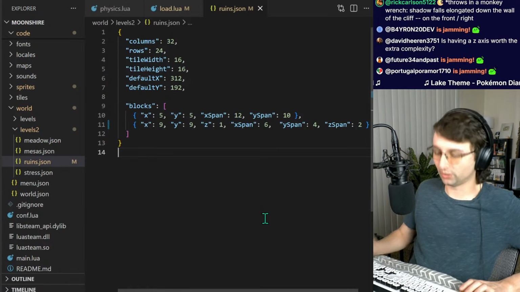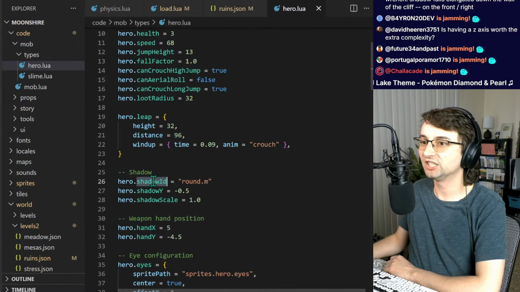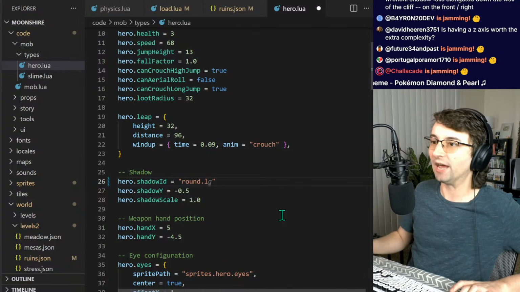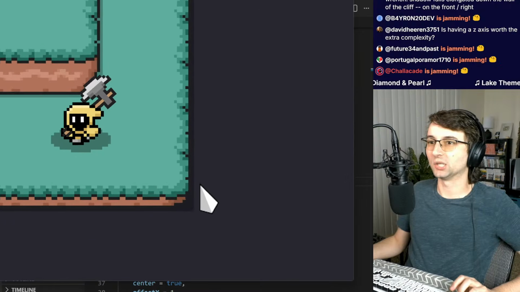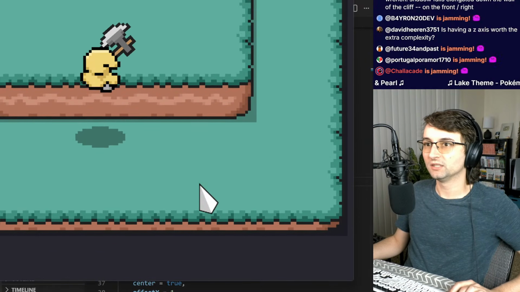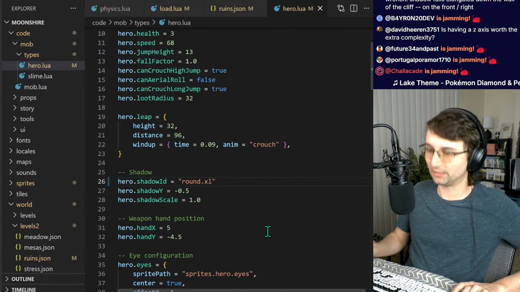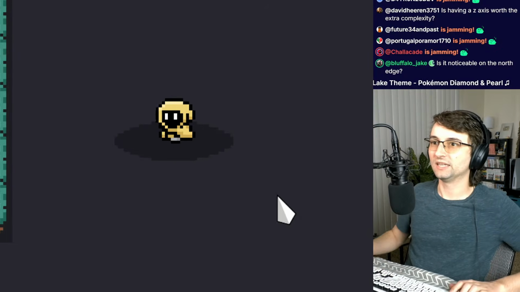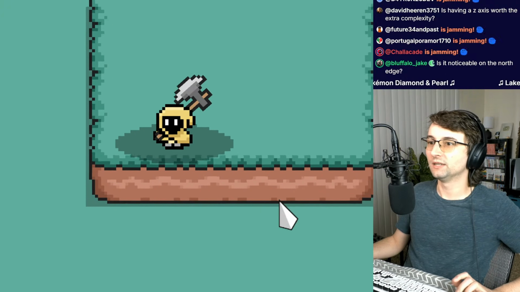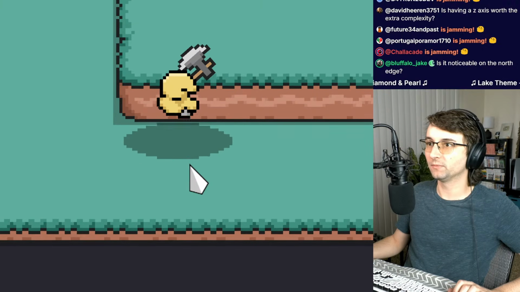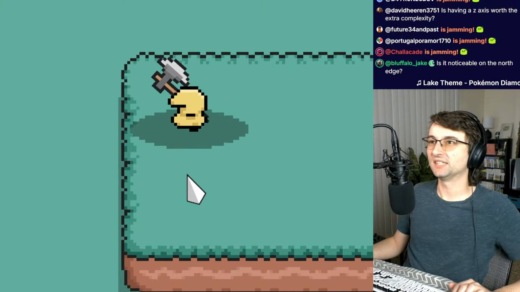If I show the hero, I can go ahead and change their shadow sprite. Here, I say shadow ID is round M. Let's change it to round L. That's the large sprite. So now the player's sprite is large. It's large and in charge. And this is what I'm saying. Oh, it's still too small. Let's make it XL. Yeah, now he's really large and in charge. Anyway, what I was saying is, if this shadow overlaps this bottom lip, it still kind of looks good. It's because it's just over top of it. Is it noticeable on the north edge?